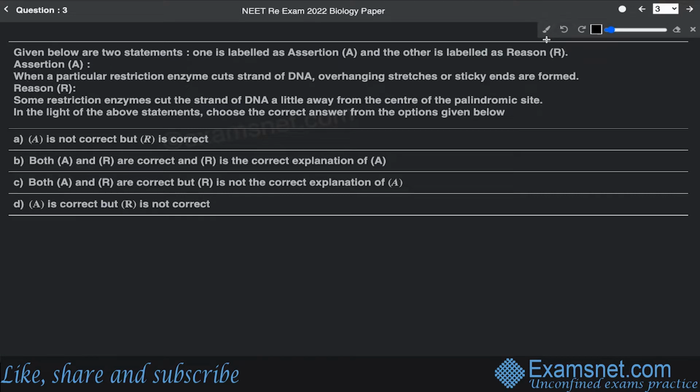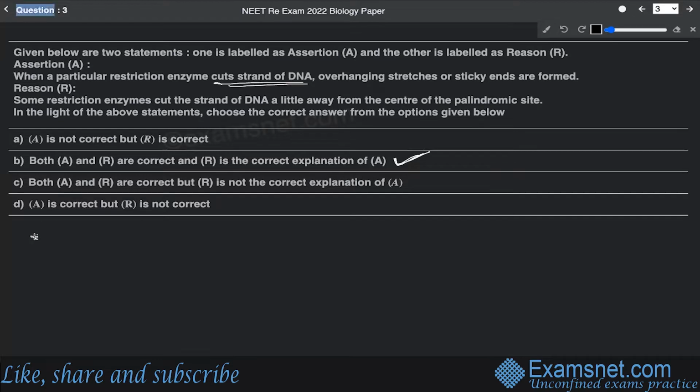So if you just look into the assertion and reason statements, both of them, the assertion also and the reason also, are going to be the correct ones. And yes, R is actually the correct explanation of A. So basically, option B is the correct answer, and the reason for this is because when a restriction enzyme cuts a DNA strand, the overhanging stretches or the sticky ends are formed. Because until and unless the sticky ends are formed, the two DNA cannot be combined with one another.